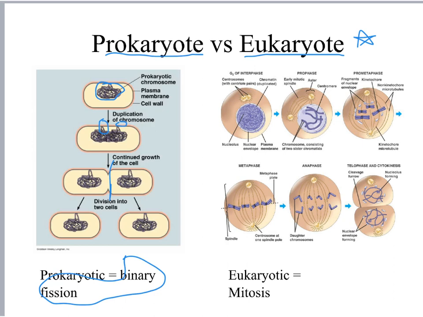Eukaryotic cells are much more complex. They usually have many chromosomes that are present within their nuclei, and they go through many different steps of the process of mitosis, which is what we're going to talk about. Before we do that, we're going to look more at the nature of the chromosomes and see what happens when the cell is getting ready to undergo division.